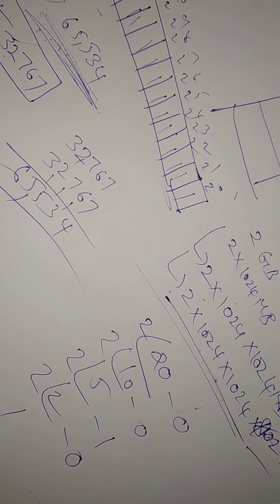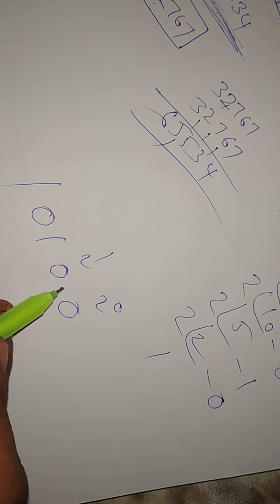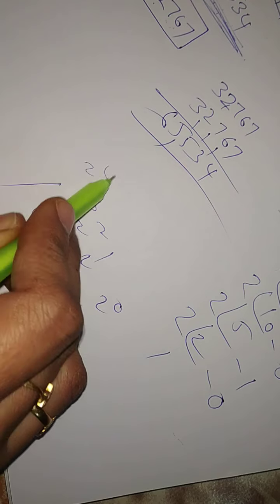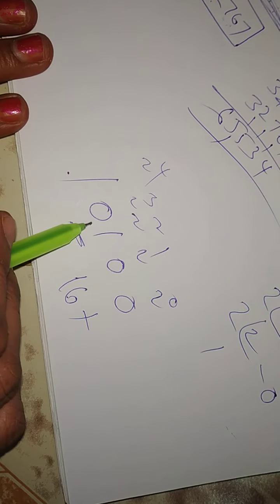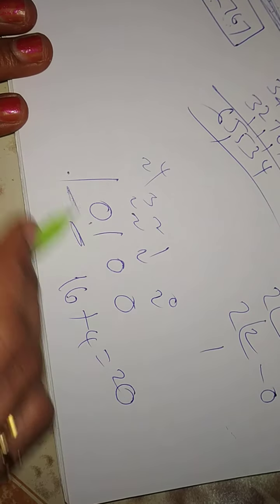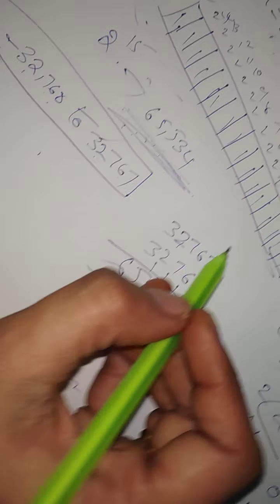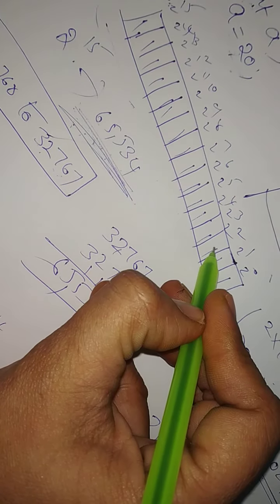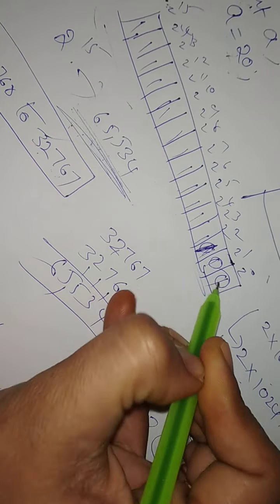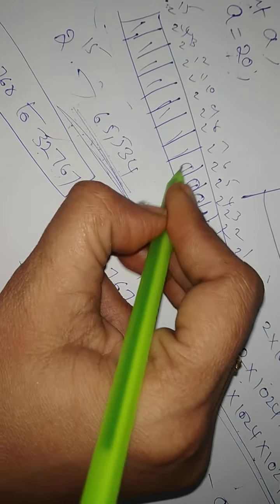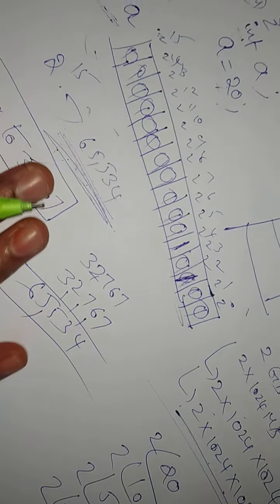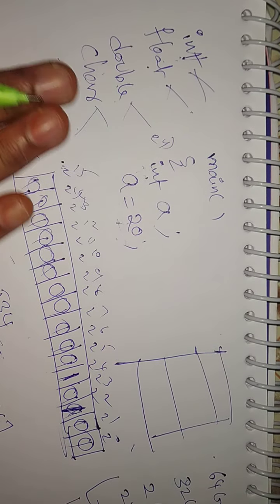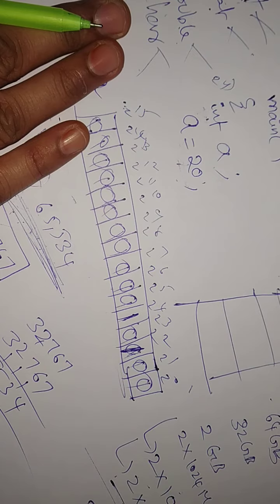So which means 0 0 1 0 1, 2 power 0, 2 power 1, 2 square, 2 cube, 2 power 4. 2 power 4 means 16 plus 2 square means 4. So you enable just 2 power 4 and 2 power 2, remaining all zeros. Okay. So this is how to declare a variable and what the data types are. I hope it is clear.